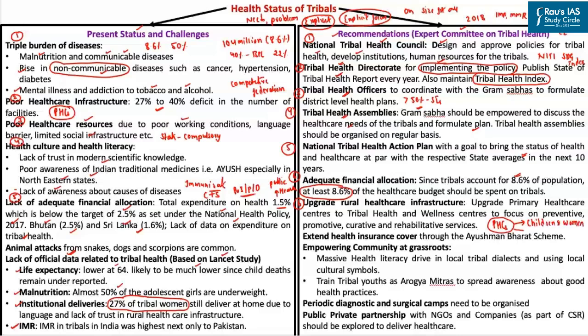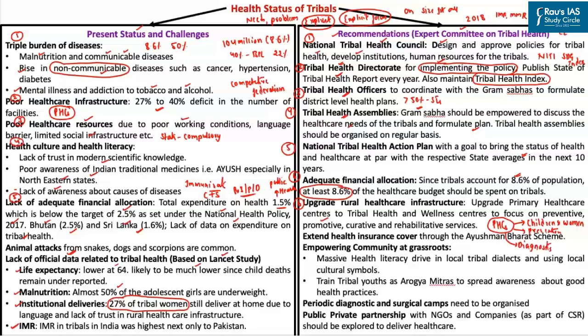Similarly, they focus more upon prevention of illness rather than promotion of wellness. They have not given adequate focus to promoting good health among the people. The primary healthcare centers also do not provide diagnostic services or free medicines to the people, and so on.